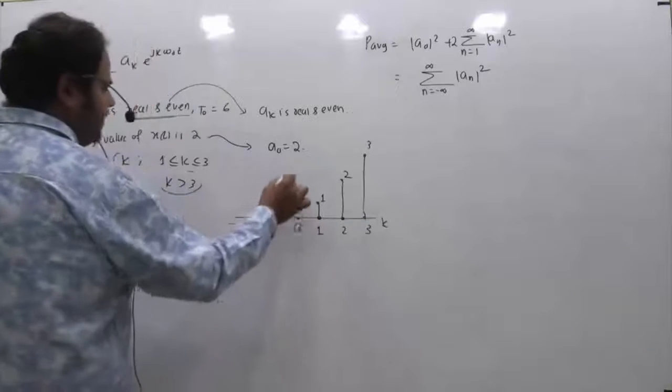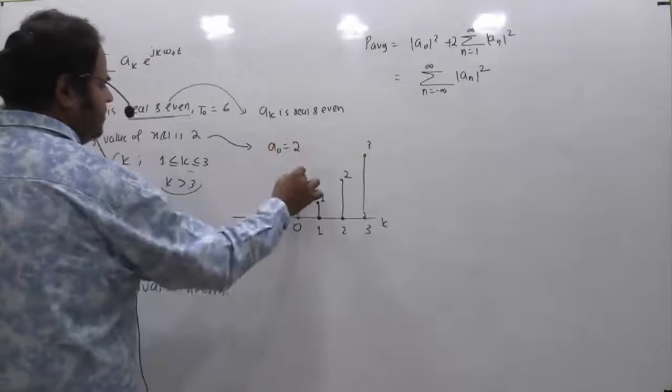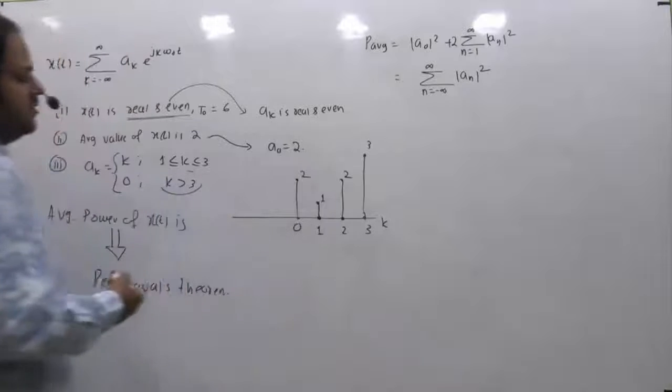And what is a of 0? A of 0 is given, which is 2. So this is what we are getting.